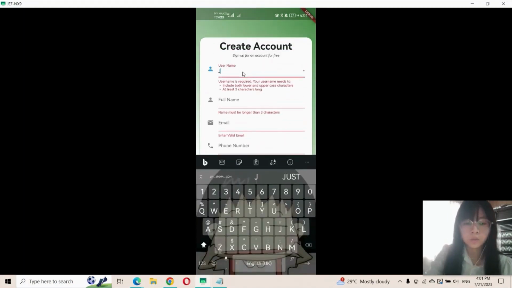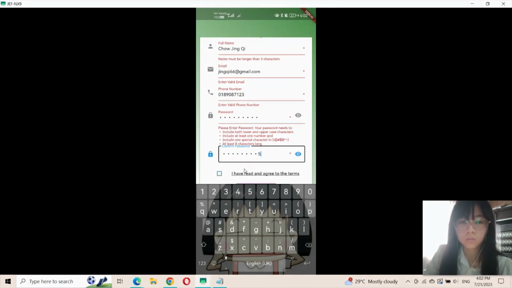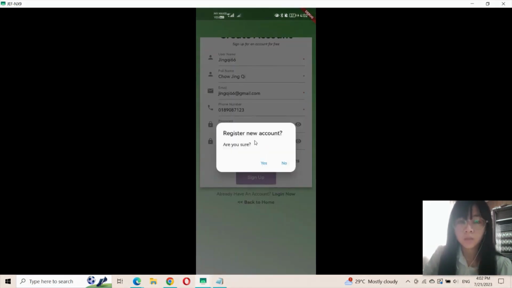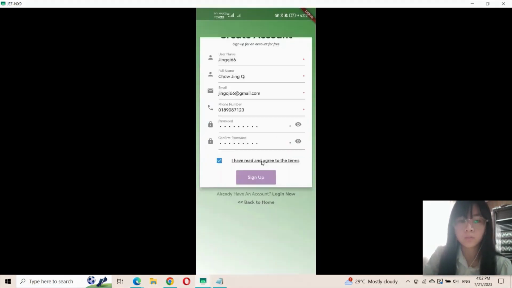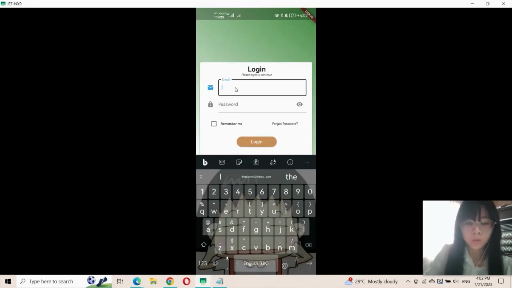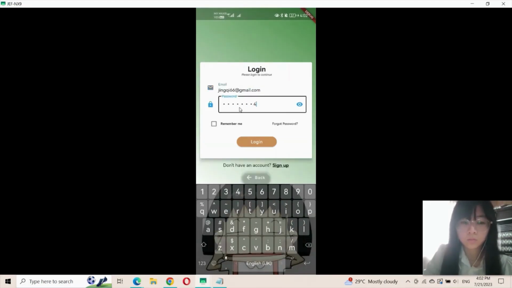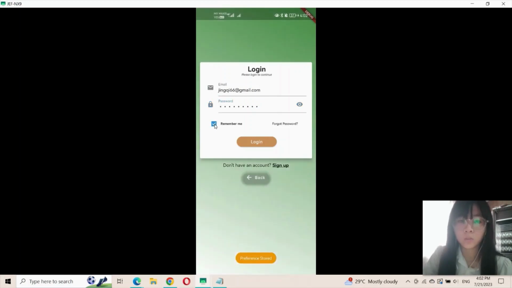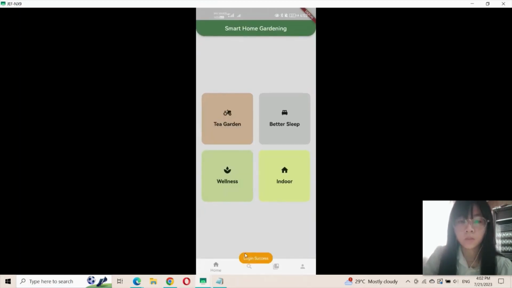Now fill in all the details. Click on the start button, and then it will display "Are you sure?" Yes. And then it will display registration success. Now you can use your registered email and password to log in to the application. Click on remember me to store the preference, and then click the login button. And then it will display login success.